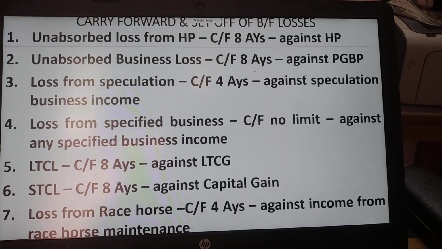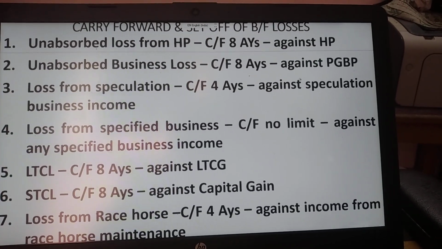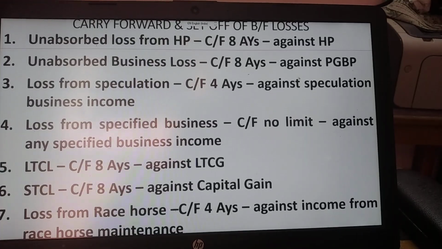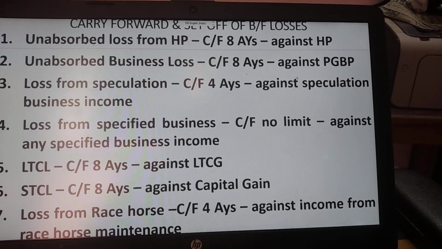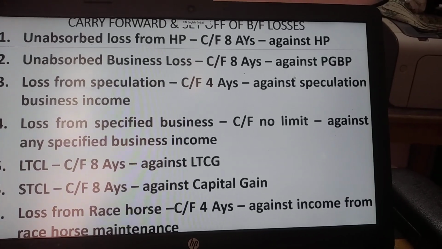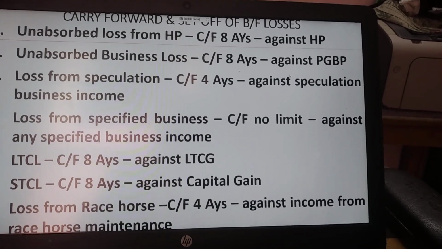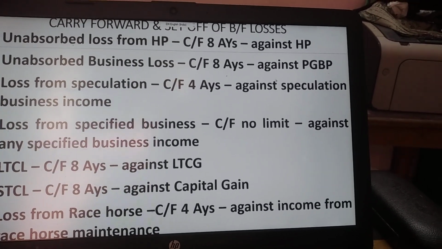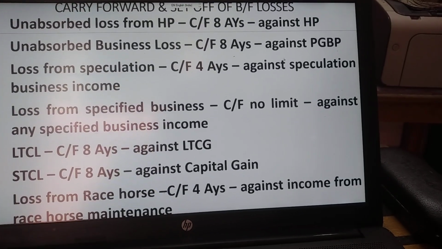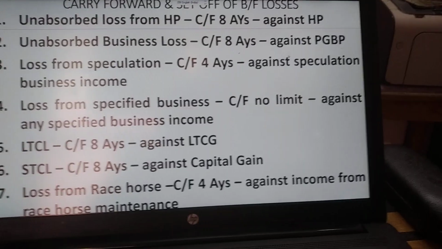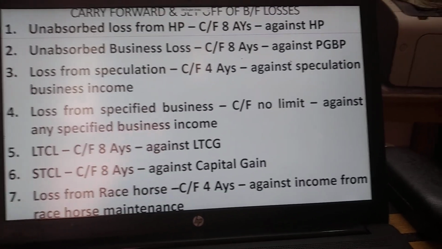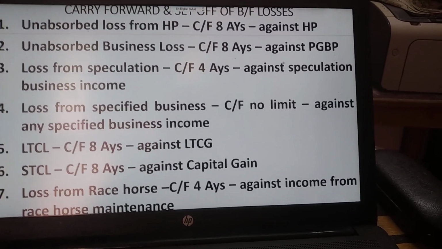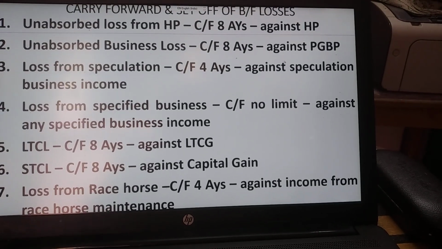As far as unobserved losses are concerned, as I told in the previous video, house property loss can be set off against the house property income if possible. If impossible, it can even be set off against inter-head income, other heads of income also, to the extent of 2 lakhs rupees, other than the casual income, as I told you earlier. That is applicable only for current year losses. In the current year, if you incur any loss, it can be set off with the same head of income or with another head of income other than casual income, to the extent of 2 lakhs rupees.